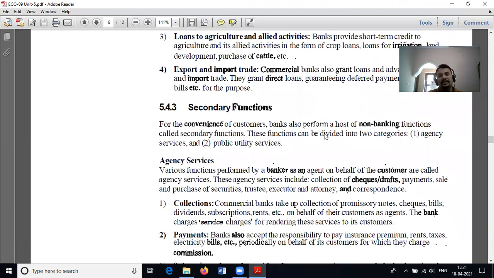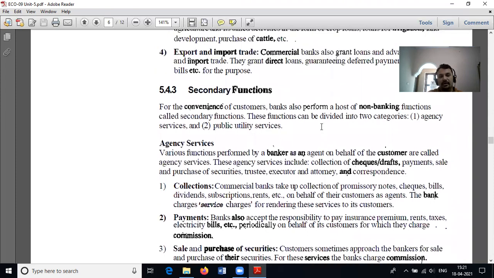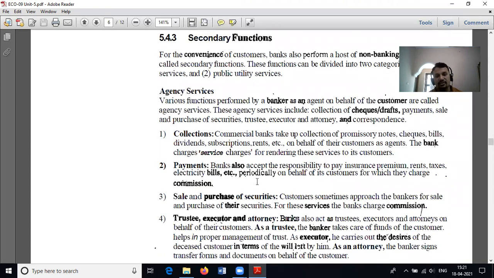The secondary functions of a bank are agency services and public utility services. In the agency services of a bank, we can see the collection of cheques, promissory notes, and bills, then payment of insurance premium, rent, taxes, and electricity bills in accordance with the standing instructions issued by the deposit holder.